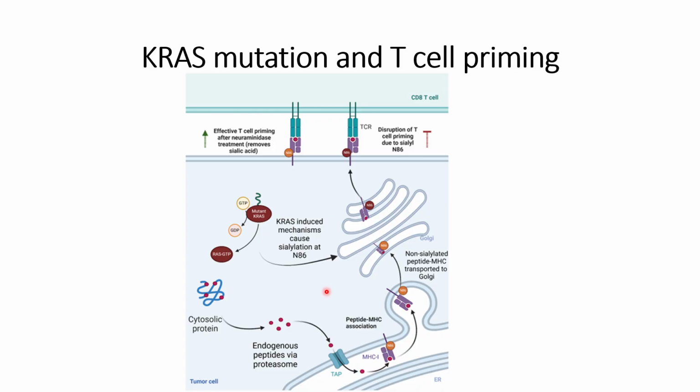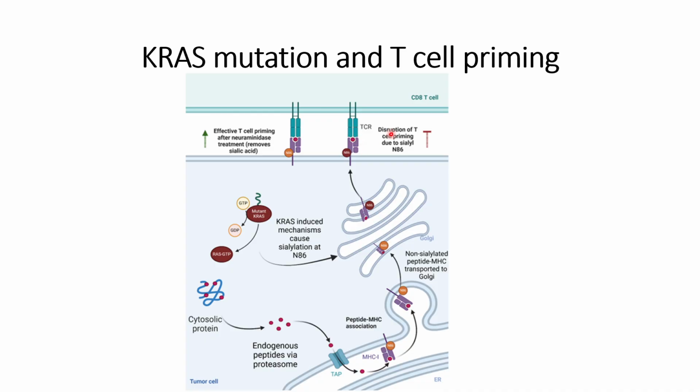But in the case of KRAS mutations, it will also affect glycosylation. Glycosylation is a very sensitive process. Even small changes within the cells cause changes in glycosylation. The changes happen at N86. Instead of being only glycosylated, it also gets sialylated within the Golgi, and because of the sialylation at N86, it will not be able to interact with the T cell receptors. If the interaction is not proper, then the priming of the T cells, or the peptide information transfer to the T cells, will be weakened.